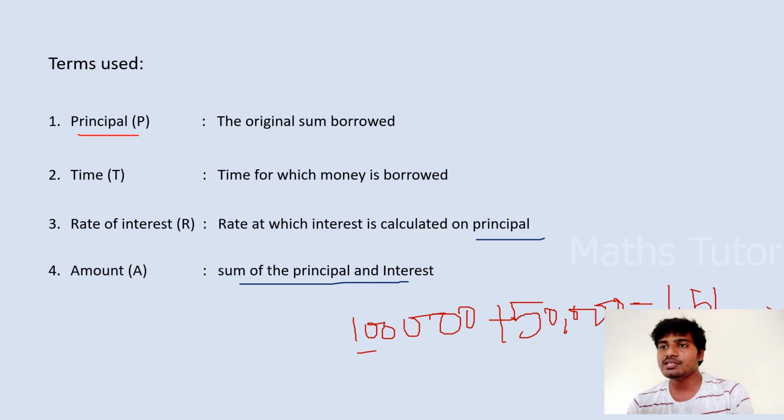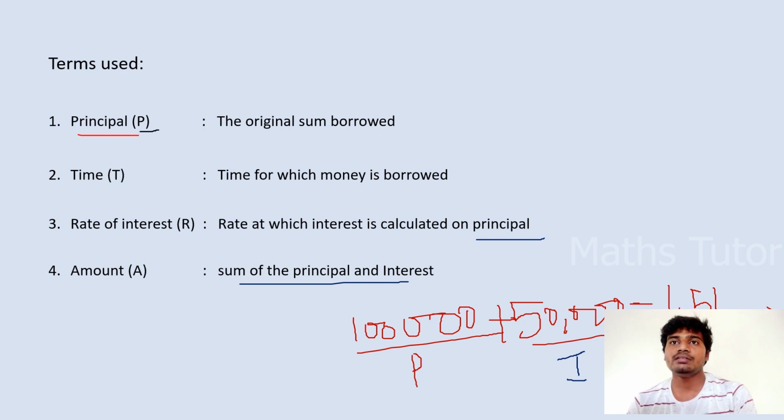Here 1 lakh is the principal amount that we have lent to the borrower, and here 50,000 is the amount of money that we got as interest. So the total amount will become 1.5 lakh. That total amount we are indicating by A. Each term will be indicated by a specific letter. That's your wish. I have indicated principal as P, time as T, rate of interest as R, and the amount as A.